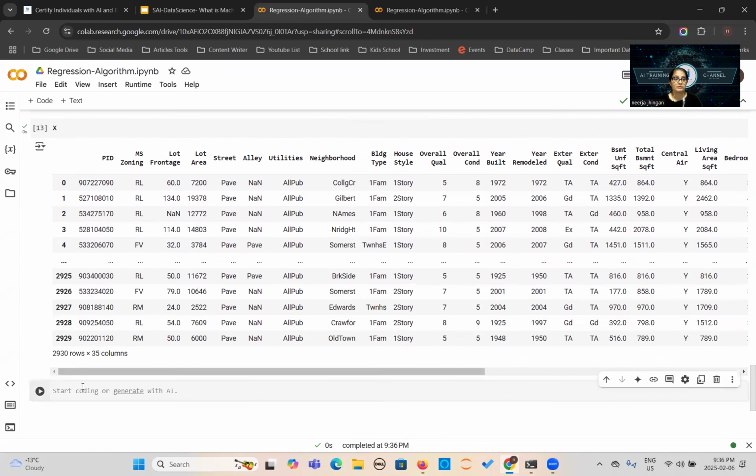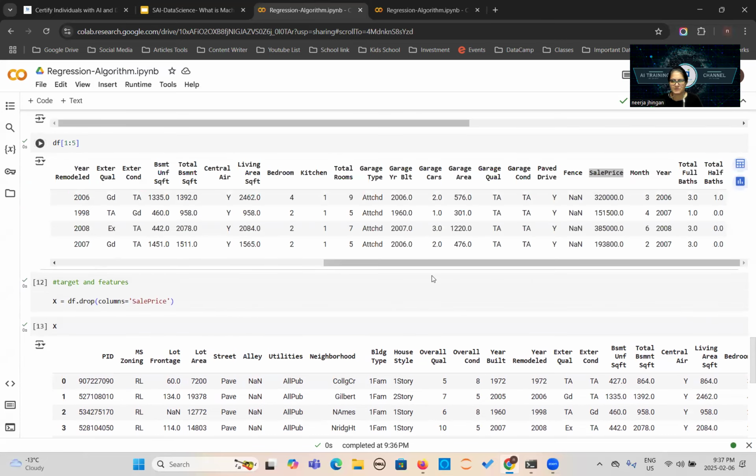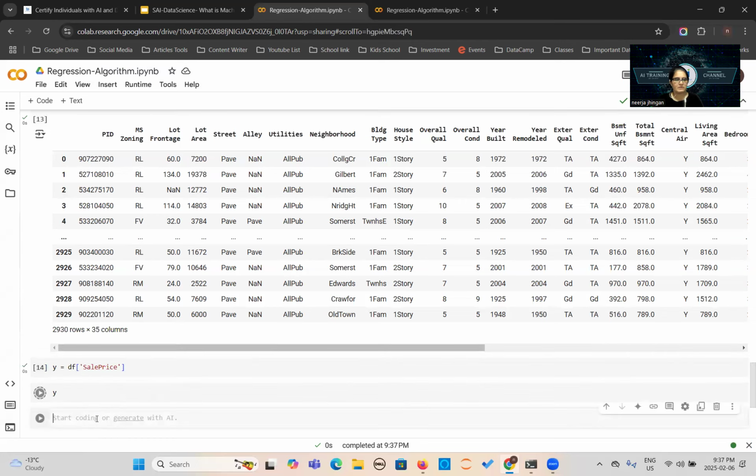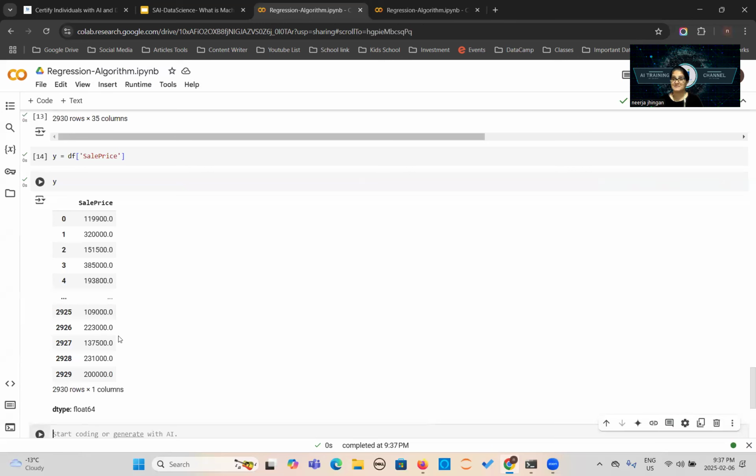Now we will talk about the y. y is your target feature, so I will declare it with a small y. We will say df, square brackets, and you type here sale price. Oops, spelling mistake. Let me check, or we can copy and paste it. So here we go, this has run. Now we can look at the y. So this is your sale price.